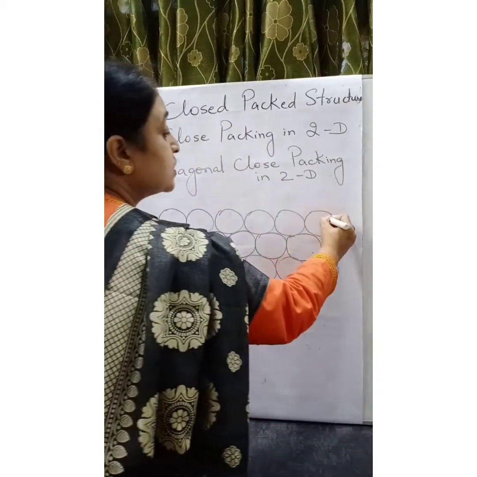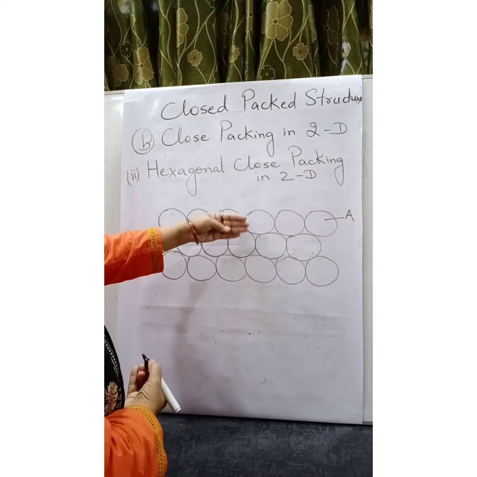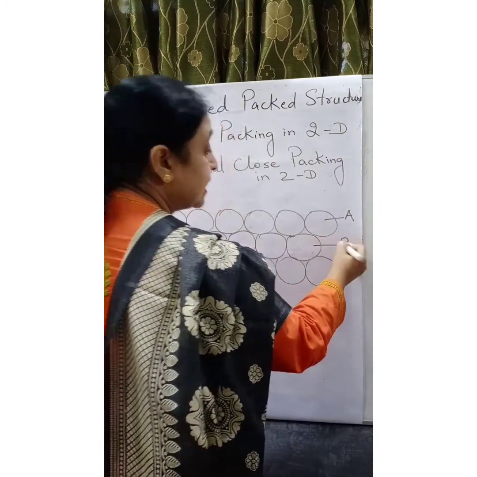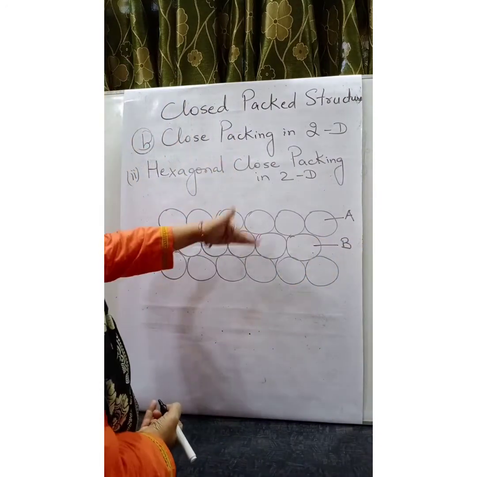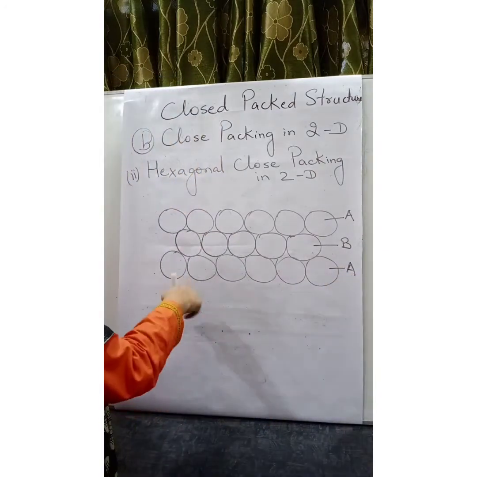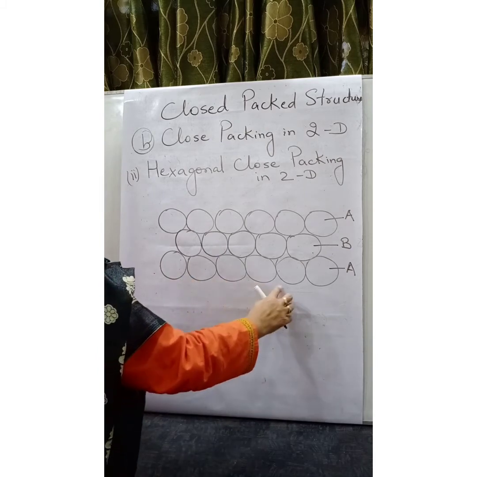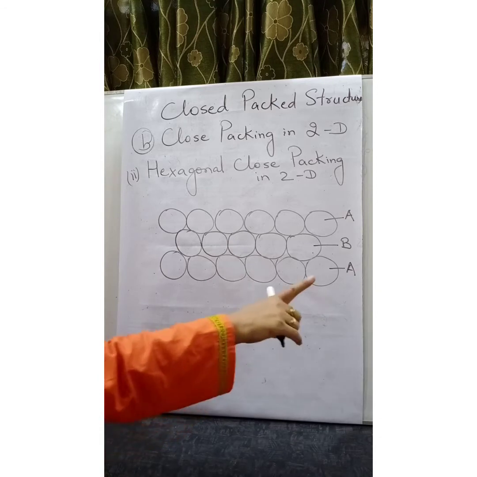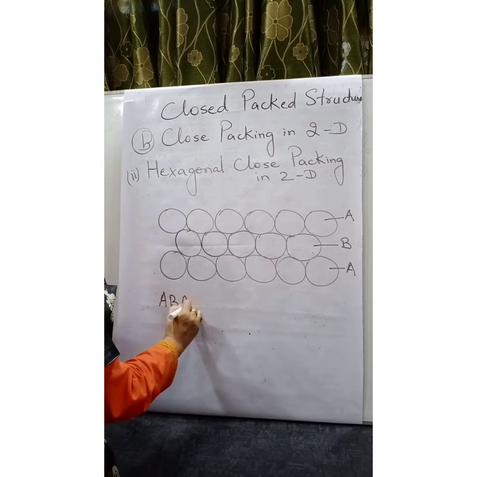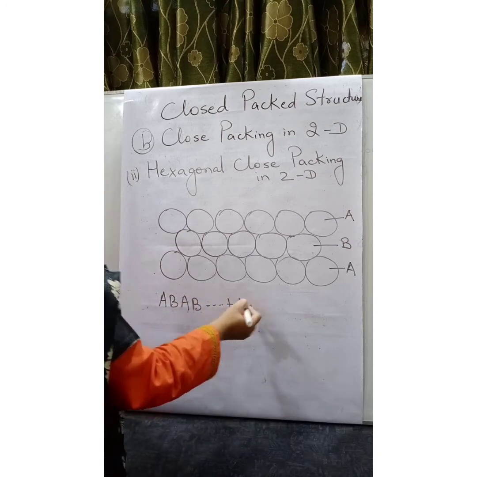So, if the first row is named as layer A, now the second row is different than layer A. So, let us name it as layer B. The third one is similar to the first one. So, layer A. If I am going to place the fourth row, I will place it in the depressions of the third row. So, it will be B layer. So, this type of arrangement is also known as AB type of arrangement.